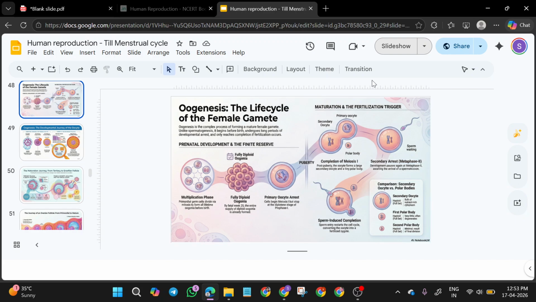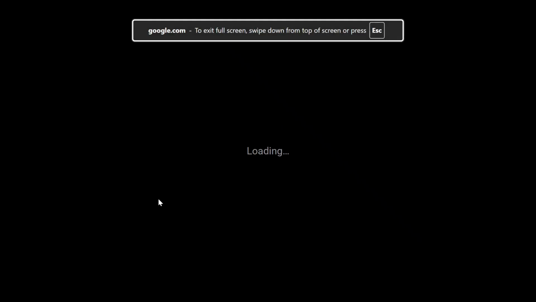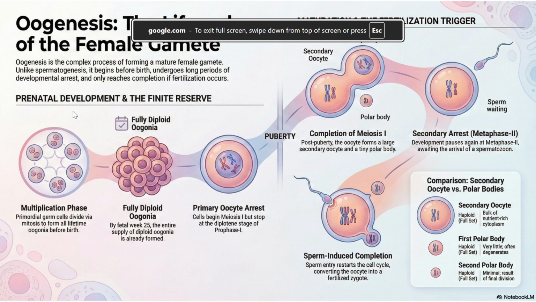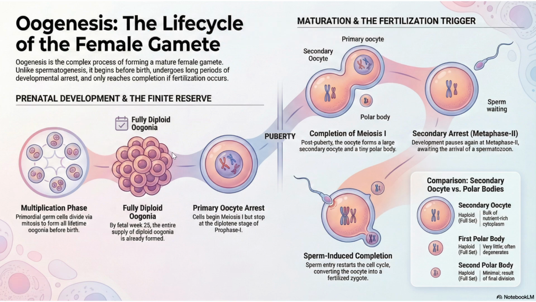So what are the changes that are going to happen surrounding this? So now you can see fully developed oogonia, 2 million gamete mother cells will be present. It will start to undergo meiosis 1, so cells begin meiosis 1 but stop at the diplotene stage of prophase 1, that we can see. And until puberty it will remain like that. From birth and through childhood, it will be arrested at diplotene.